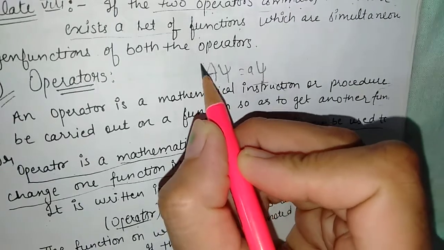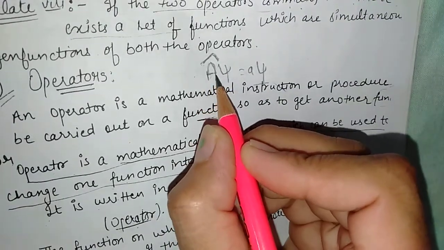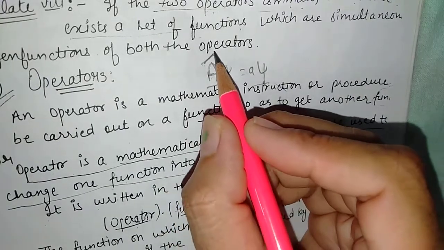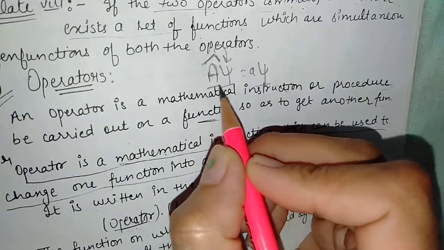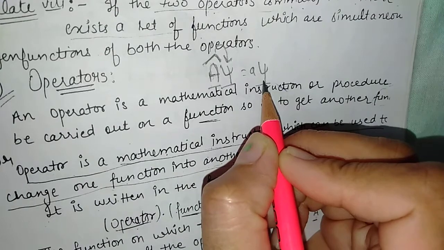Here A stands for the operator. When we apply this operator on this wave function, it transforms it into another function.